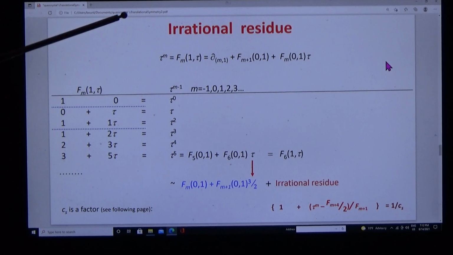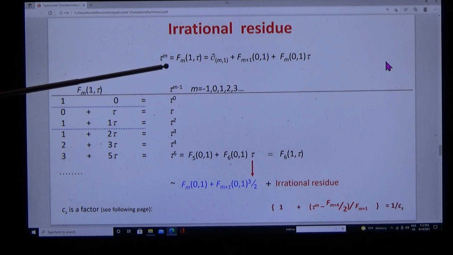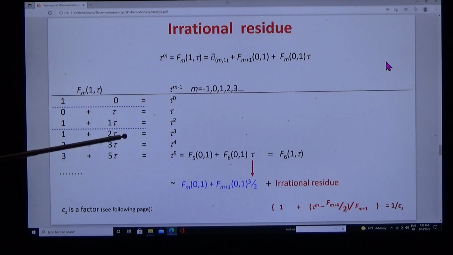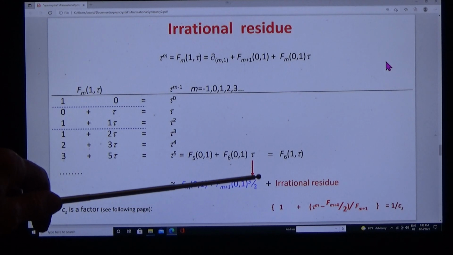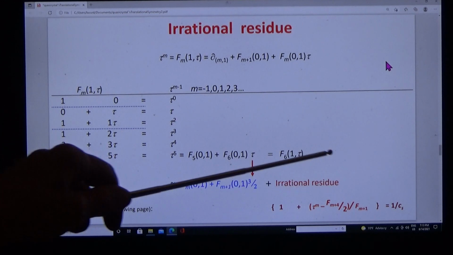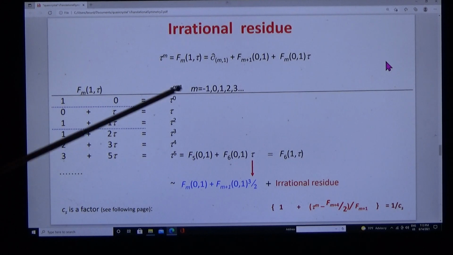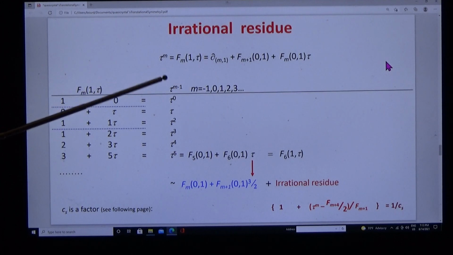By mathematical induction, you can prove that the irrational number tau to the power m is equal to this Fibonacci sequence: 0, tau, 1, tau, 1 plus tau, 1 plus 2 tau, 2 plus 3 tau, 3 plus 5 tau. And you can see from this that it has two parts, a natural part and an irrational part. You can rationalize this by substituting for tau the rational fraction 3/2, and then you get a natural part and an irrational residue by subtraction from the irrational order.